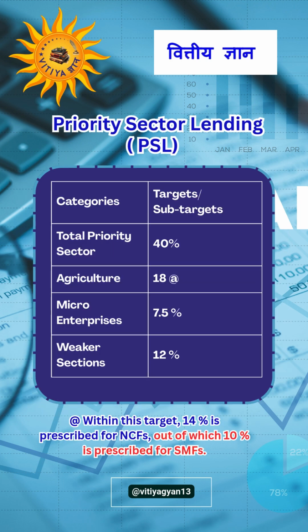For total priority sector, the target is 40%; sub-targets are agriculture 18%, micro enterprises 7.5%, and weaker sections 12%. Within the agriculture target, 14% is prescribed for NCFs, out of which 10% is prescribed for SMF.